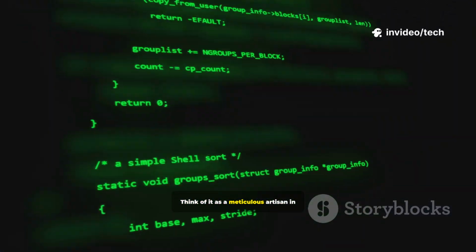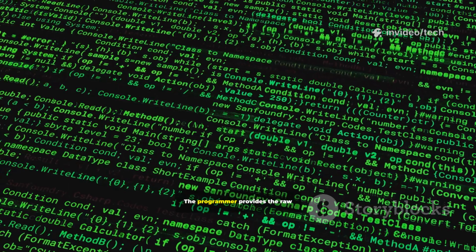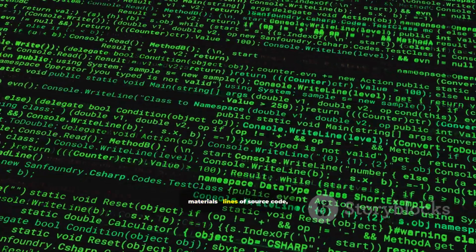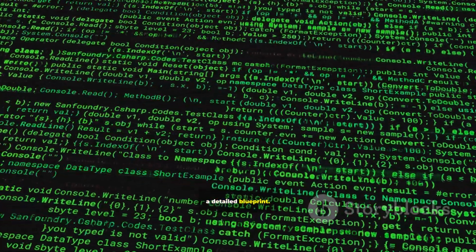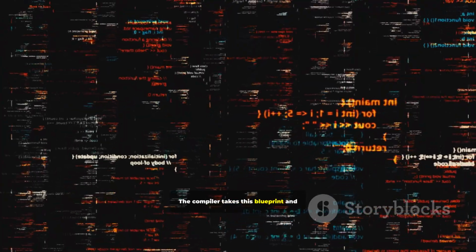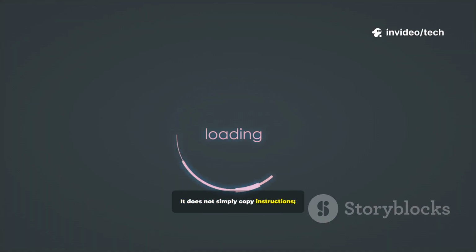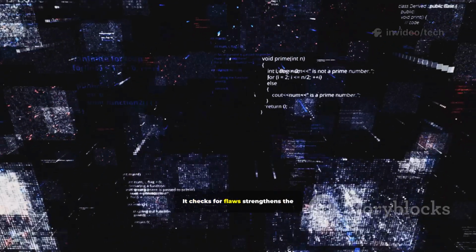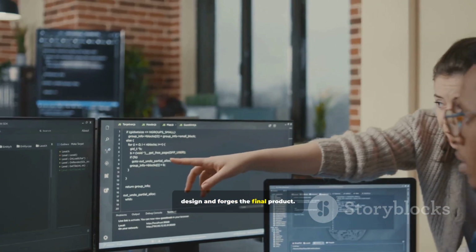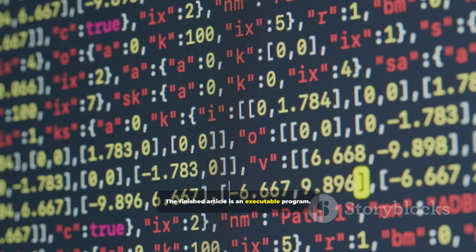Think of it as a meticulous artisan in a workshop. The programmer provides the raw materials, lines of source code, a detailed blueprint. The compiler takes this blueprint and begins a transformative process. It does not simply copy instructions, it deconstructs, analyzes, and rebuilds them. It checks for flaws, strengthens the design, and forges the final product. The finished article is an executable program.